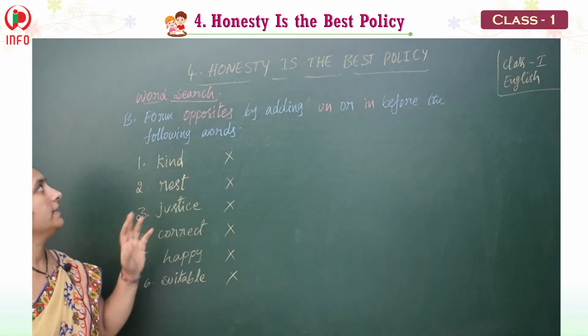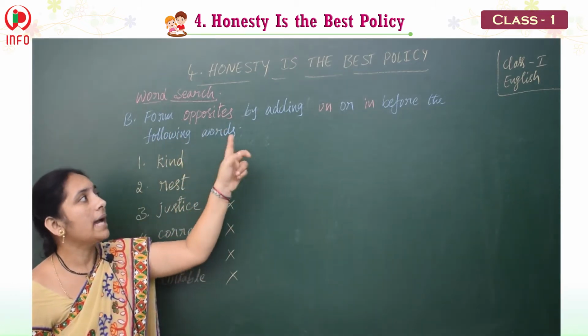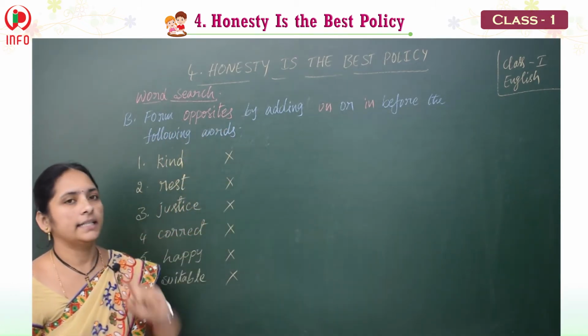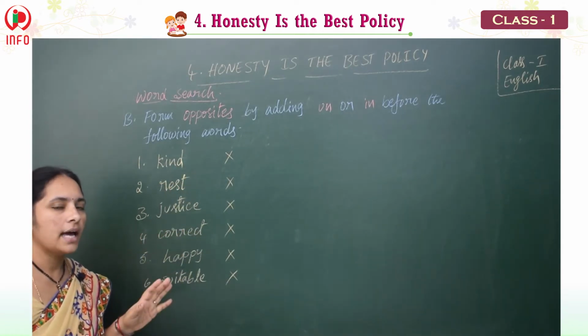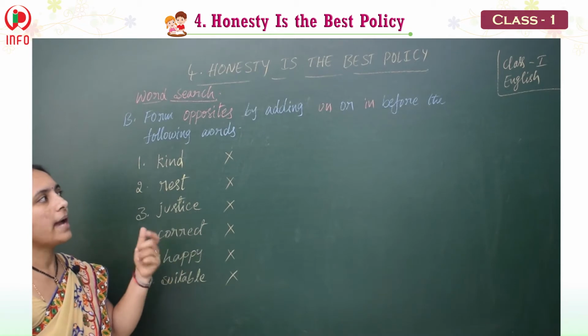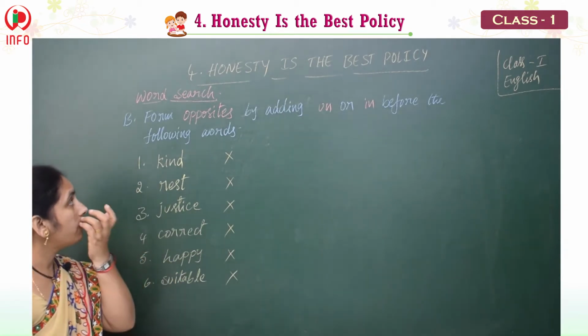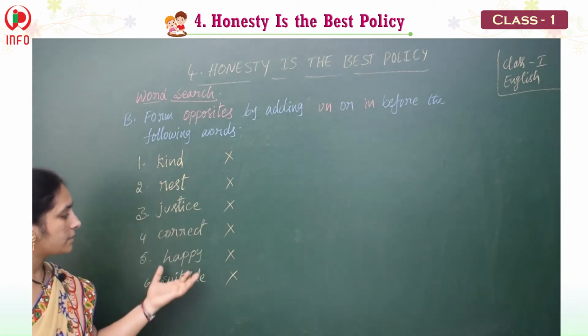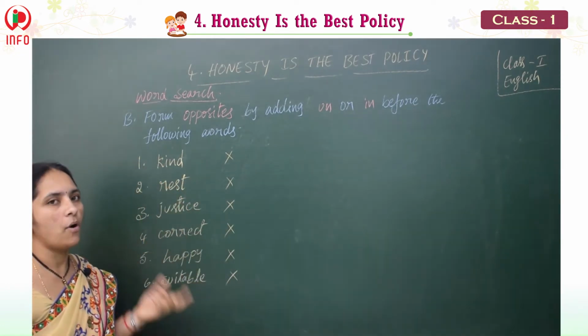See children, in this we have to form opposite words by adding un or in. For these words we could add un or in. By adding that we should get a negative word, the opposite word, before the following words. So for these words we should add either un or in, whichever is possible.